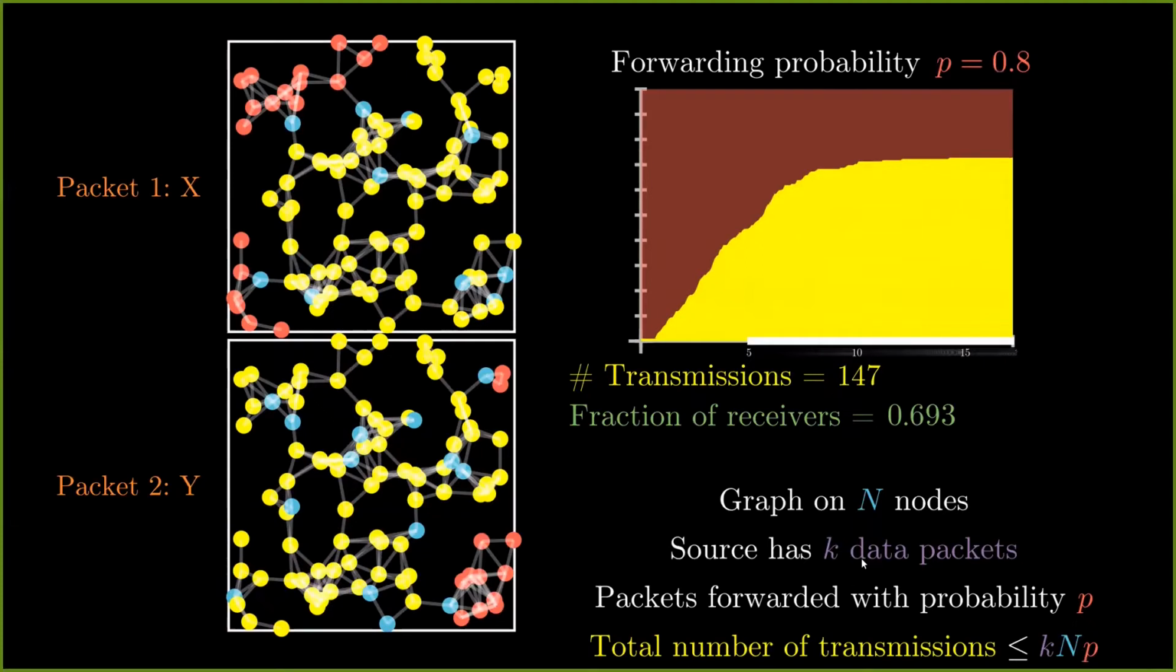Again, if you have a graph on n nodes and you have k data packets with packets being forwarded with probability p, the expected total number of transmissions is at most k times n times p.